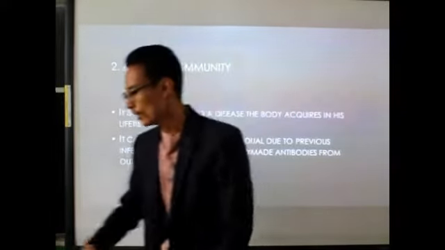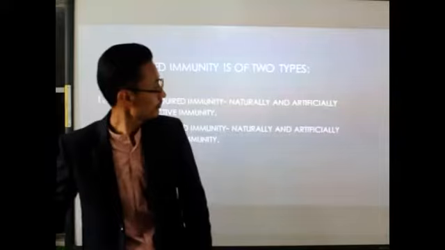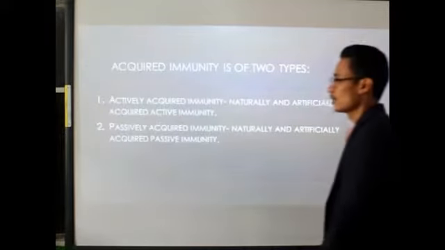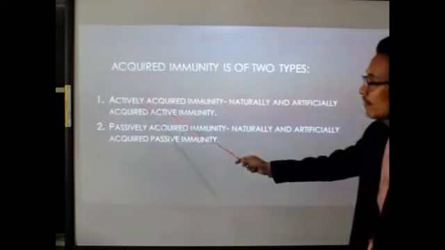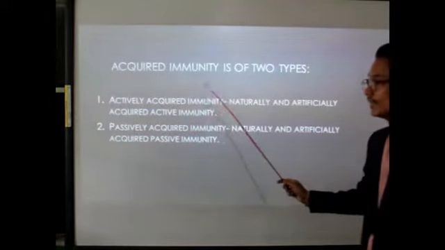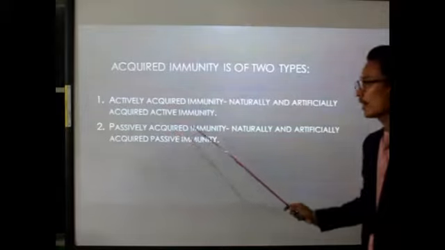So what are the different types of acquired immunity? There are two types: the first is actively acquired immunity, or simply active immunity, and the second is passively acquired immunity.